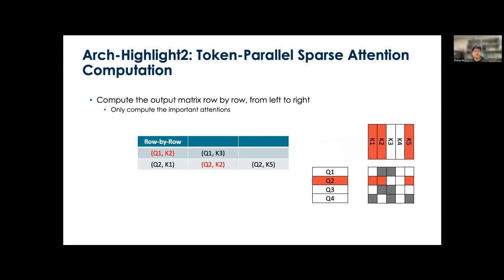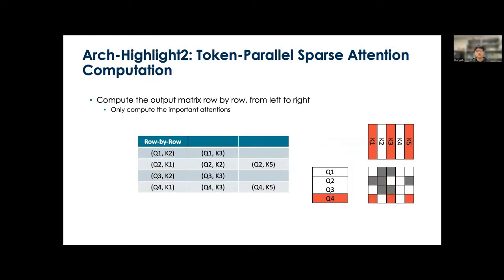However, note that in actual cases, the self-attention matrix is very large. So even if we have loaded vector K2 in the first row, it is unlikely that our on-chip buffer can hold all the K vectors used in the first row so that we can reuse them during the second row. Therefore, we need to reload K2 again for the computation of the second row. Similarly, as we move to compute the third row and the last row, we always need to reload some of the key vectors.